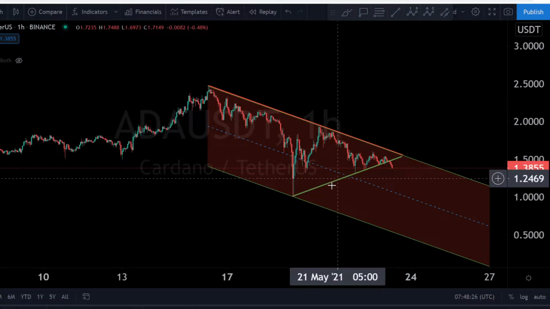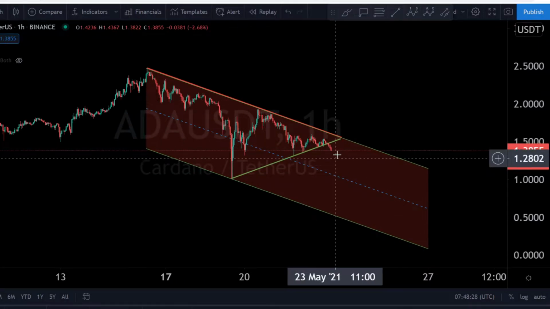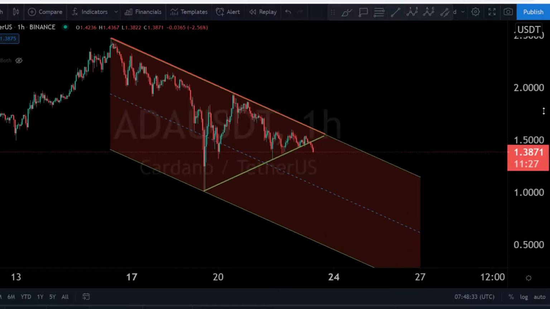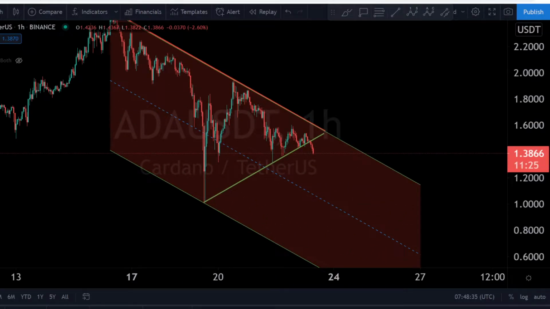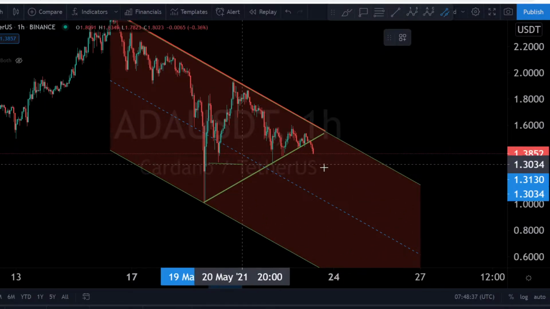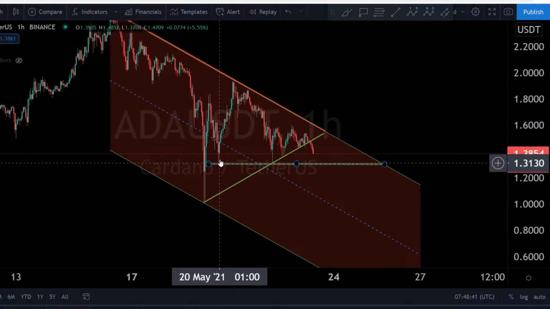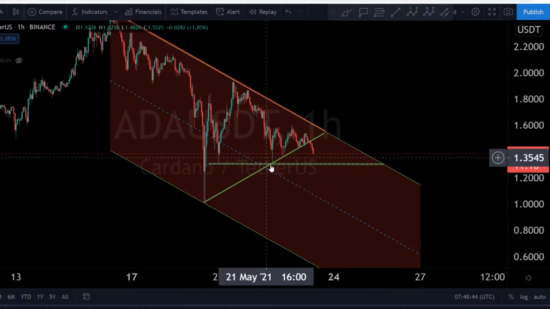And we have here some things to watch. We are going down now. We broke this support line, and we need to watch the next thing. We have a nice support. Yes, we have a nice support channel. This is this point here, from this point to this point and to this point. This is a nice support because of this wick to the downside and this wick to the downside.